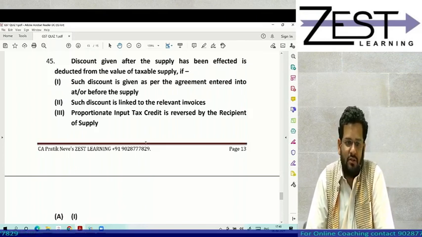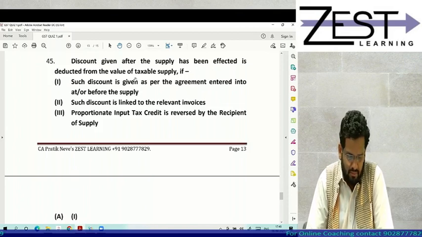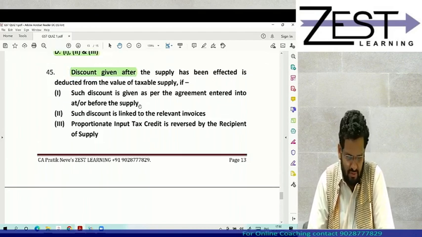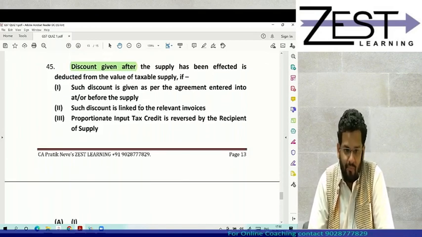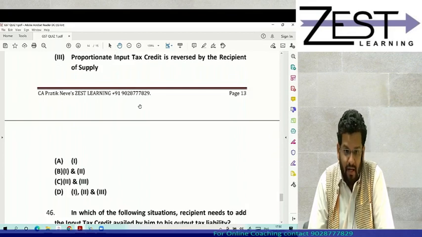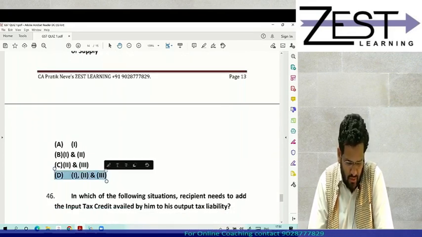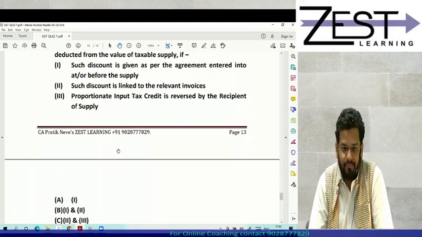This is clause B's discount because it is discount given after supply. So what is the answer for this? Answer for this is all, D. All the conditions should be satisfied.